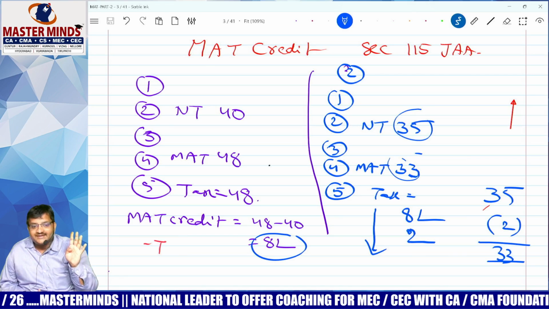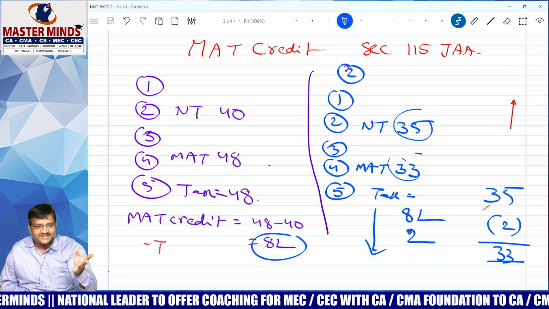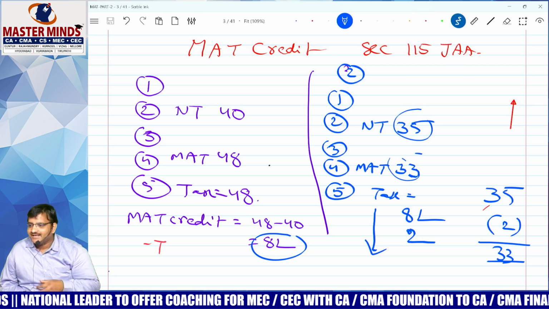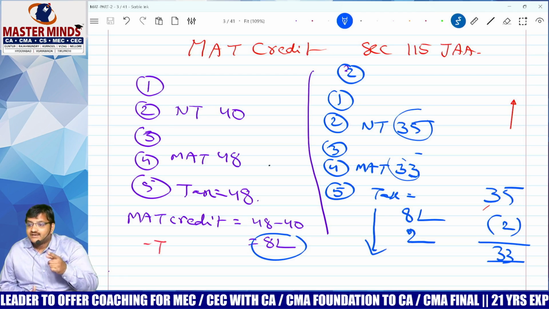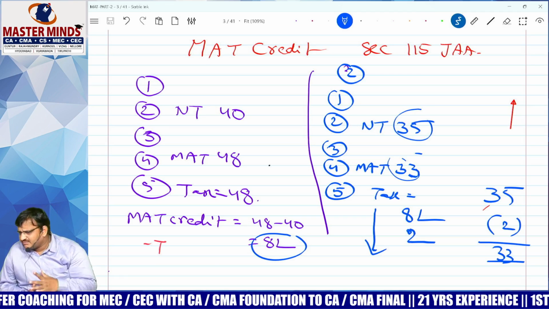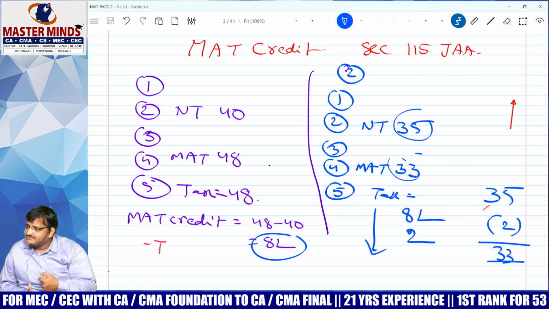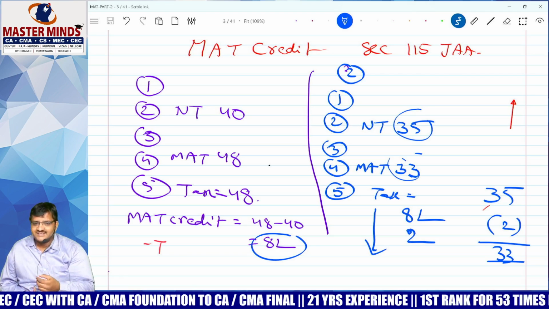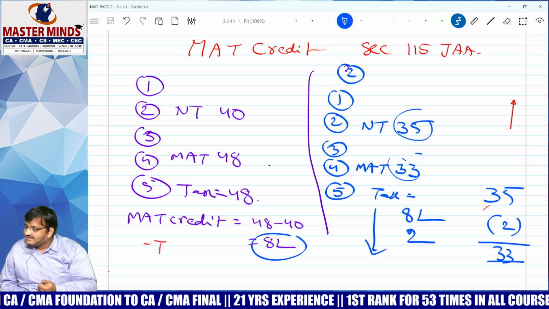Number 1, attempt. Number 2, preparation. Number 3, group 1 coaching or a group like this. He also will ask me the same, and I give the same answer. Bye. But when two accountants meet each other, they will discuss like this: is your company in MAT or normal tax? One fellow will say, shit, my company is in MAT. The other fellow will say, with a big smile, thank God my company is in normal tax.